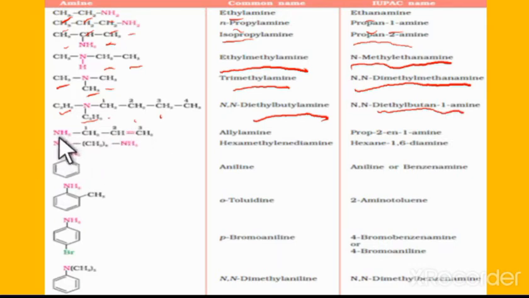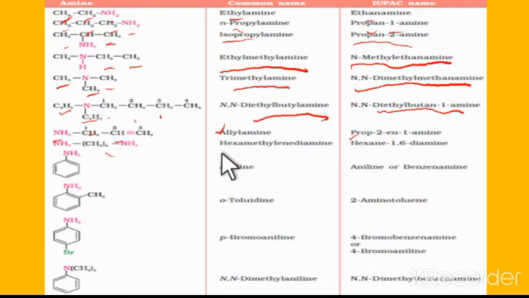The next one is NH2CH2CH=CH2. Its common name is allyl amine, and the IUPAC name is prop-2-en-1-amine. Next one is NH2(CH2)4NH2.